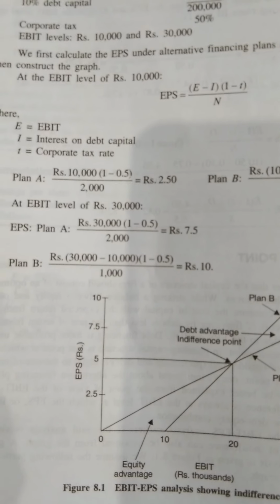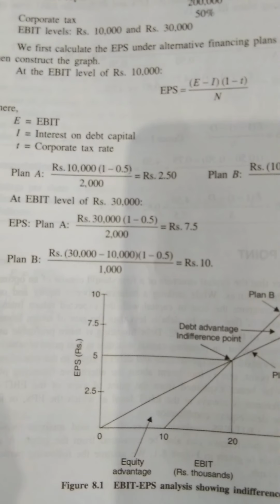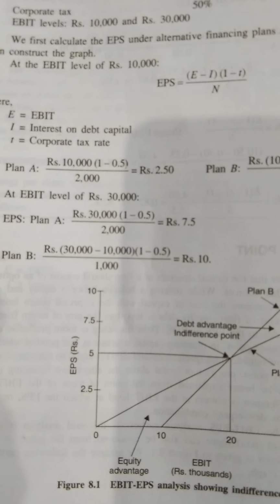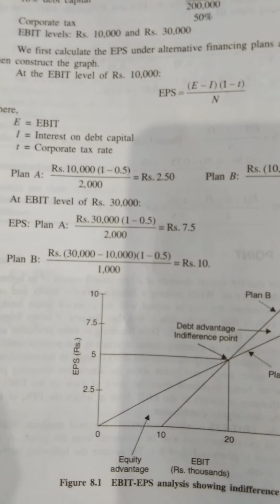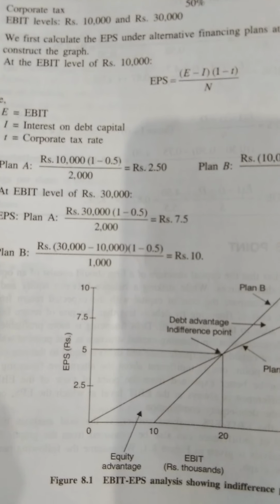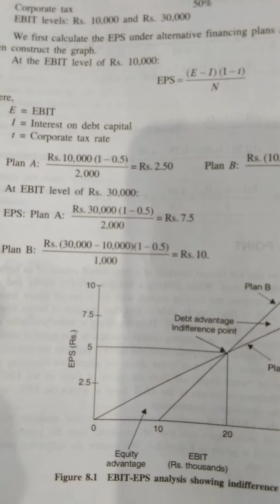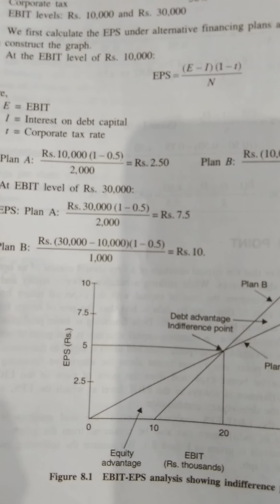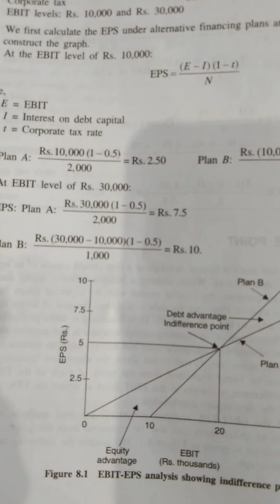Now in the second case, the EBIT level is given as 30,000, minus 10,000, divided by 1000, within brackets 1 minus 0.5. 30,000 means EBIT and the interest is again 10% of 1 lakh, and the number of equity shares we have already calculated for firm B is 1000.